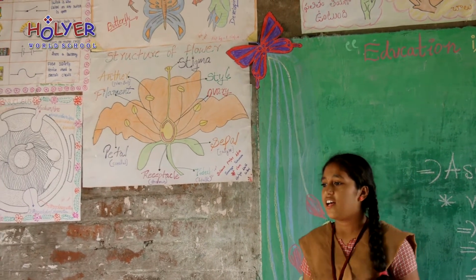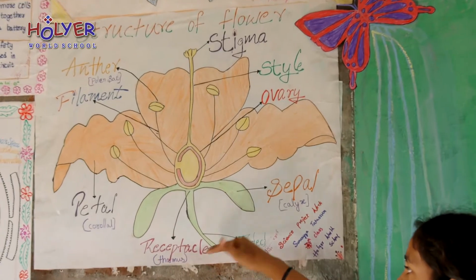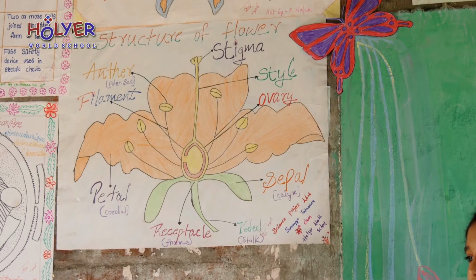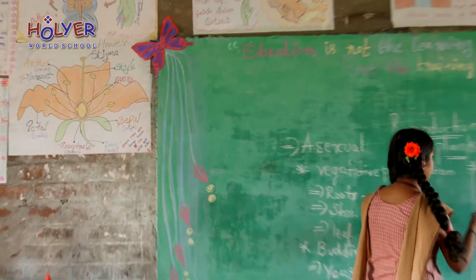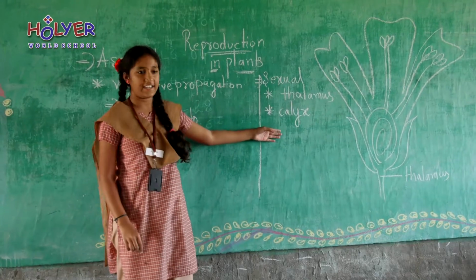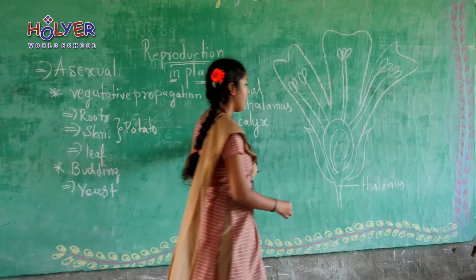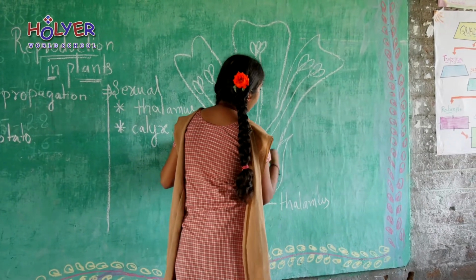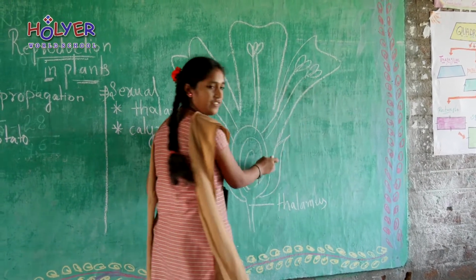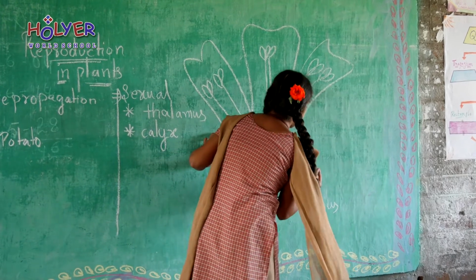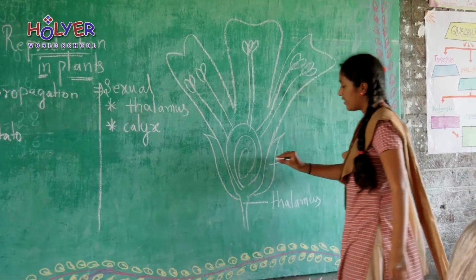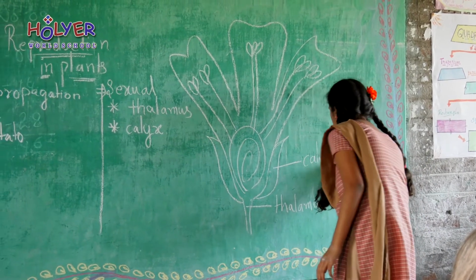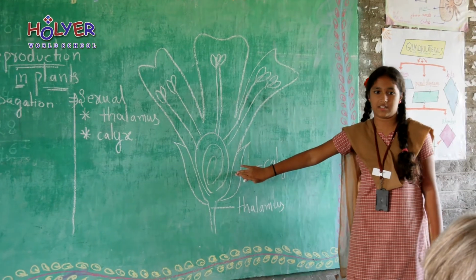Next, stalk. The stalk is located below the thalamus. It is also known as pedicel. Next, located on the upper side of the thalamus and the side of the ovary and edge of the petals, this green colored structure is known as calyx. It is also known as sepals.